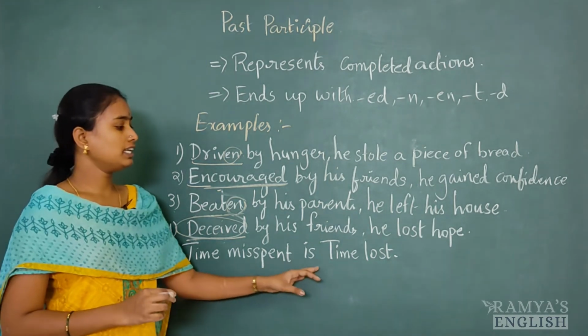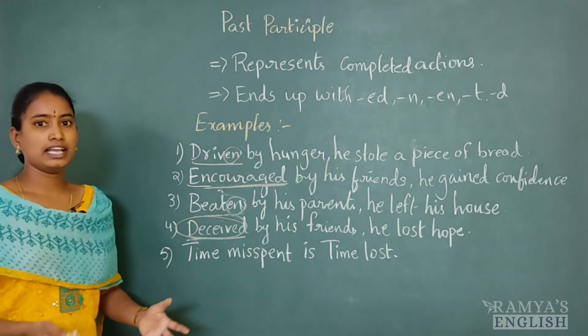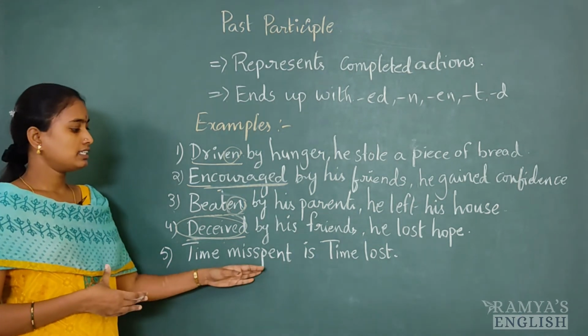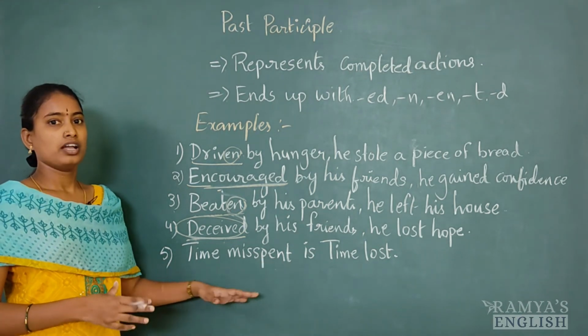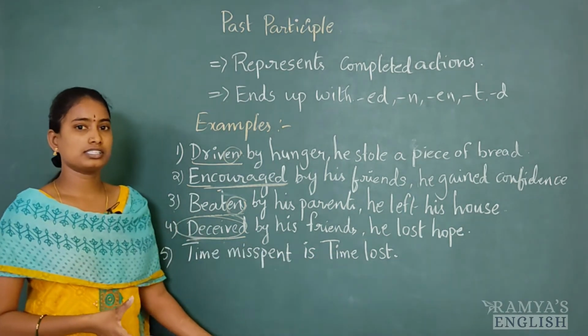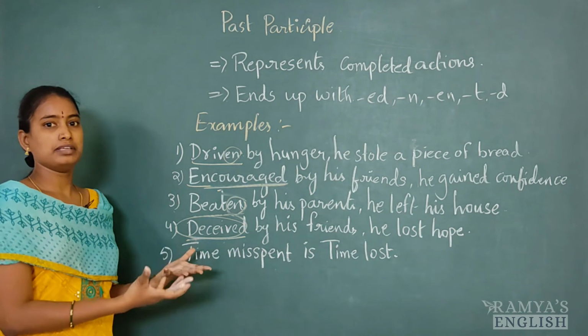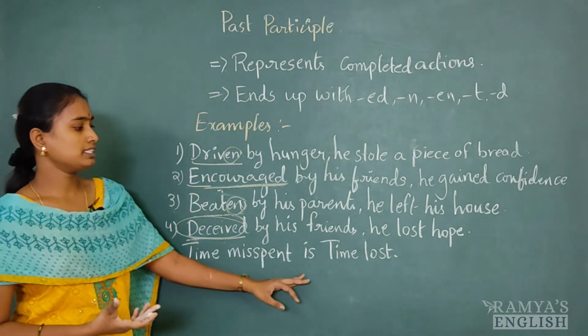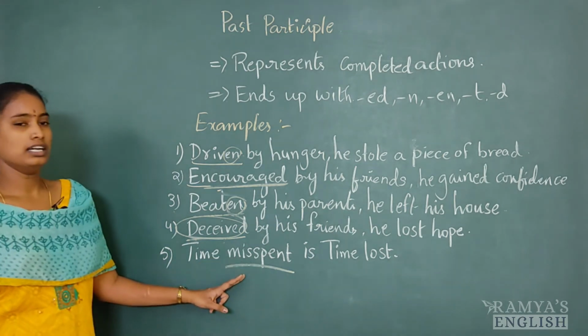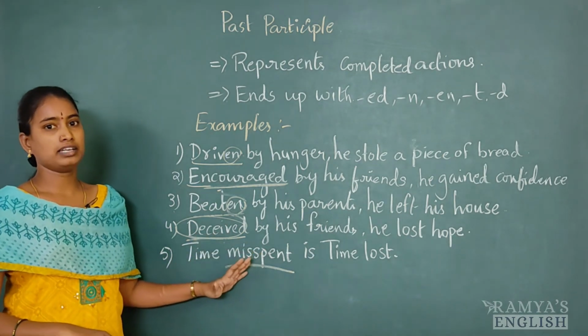Time misspent is time lost. If we waste the time unnecessarily, if we spend time in a useless manner, which means time is lost. So that spent time is lost. Time misspent is time lost. Here misspent is V3 form and this is already completed action.